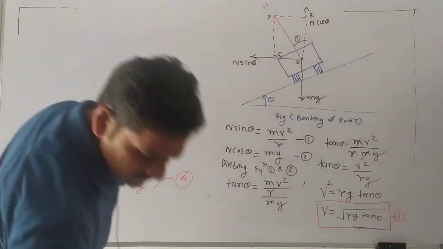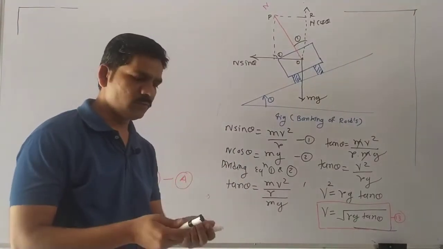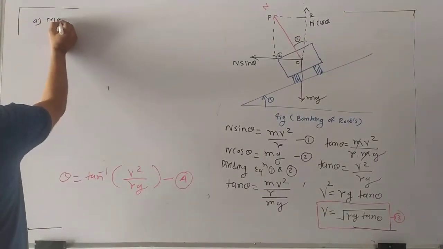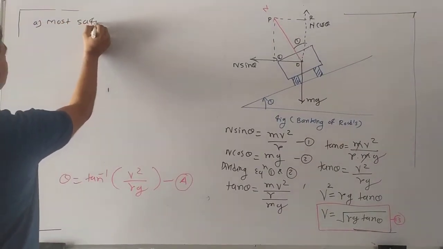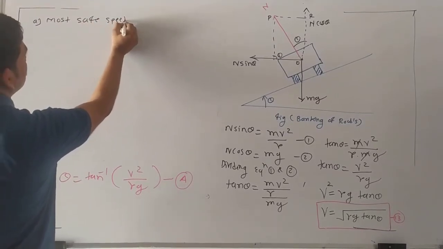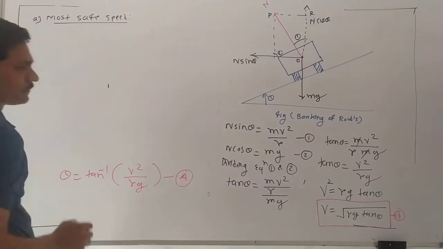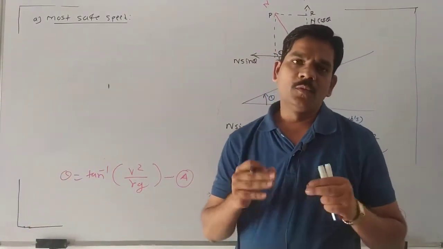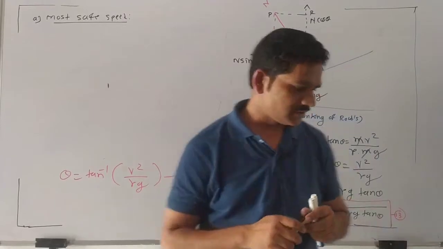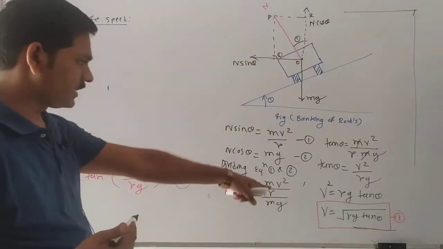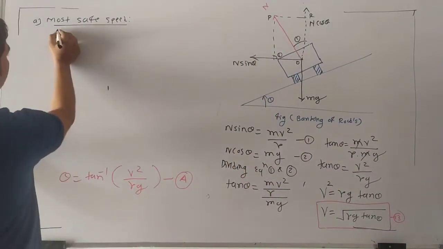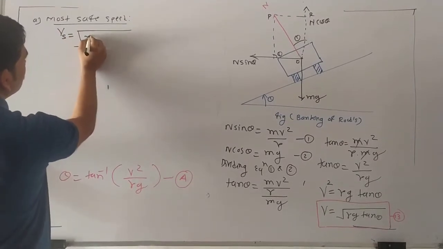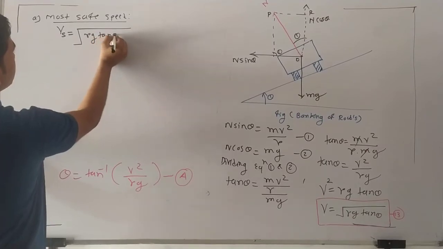So what is the first case? The first case is the most safe speed. This is our first case. So for the most safe speed, what equation do we consider? For the most safe speed we consider the condition Vs is equal to under root Rg tan theta.